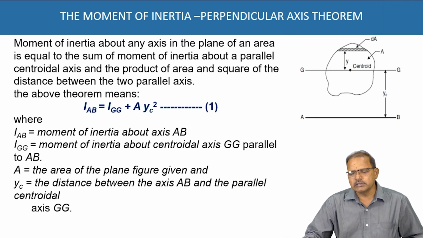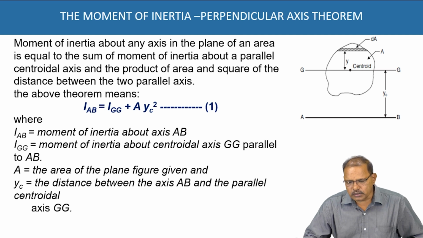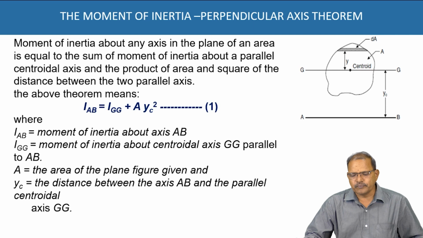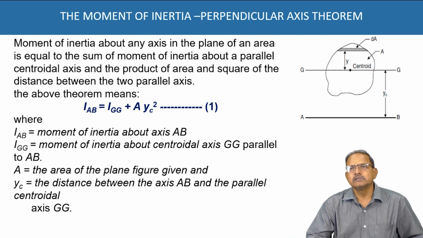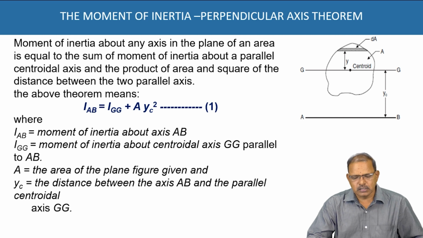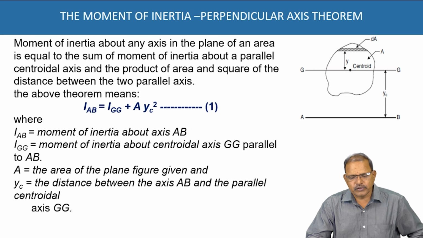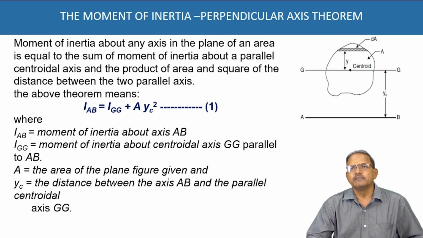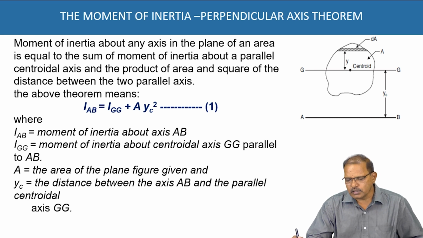Similarly, the moment of inertia about a parallel axis is given by: the moment of inertia about an axis in the plane area is equal to the moment of inertia about a parallel central axis plus the product of area and the square of the distance between the two parallel axes. This theorem is known as the parallel axis theorem.